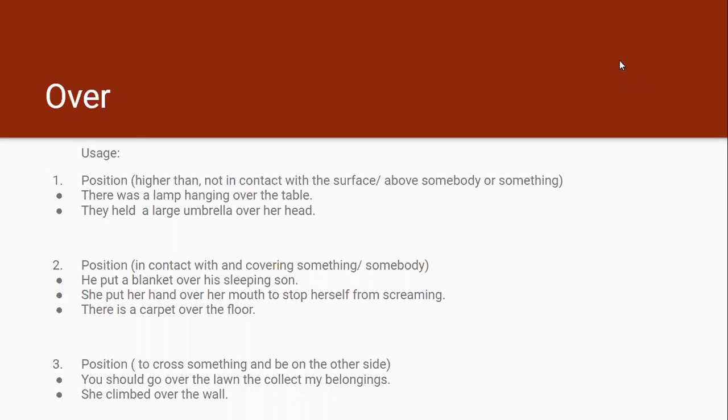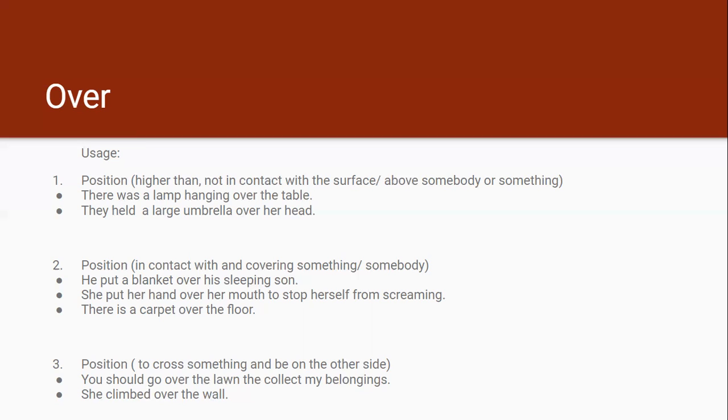Over is used to denote position when something is not in contact with the surface. It is spread, it is over somebody or something. So the contact is lacking in this case. Let's take the first example. There was a lamp hanging over the table. There was no contact between the lamp and the table. It was hanging above the table, over the table. So the appropriate preposition here is over.